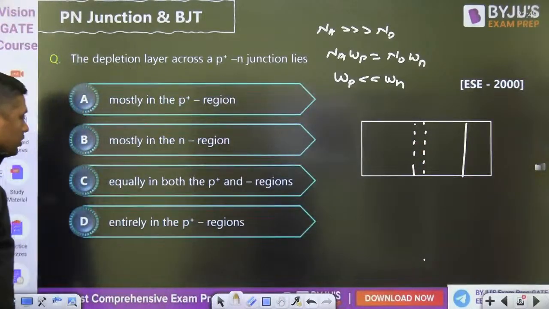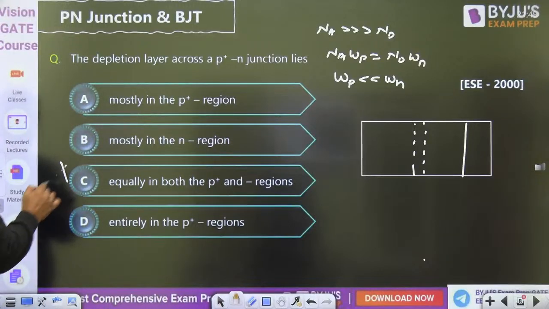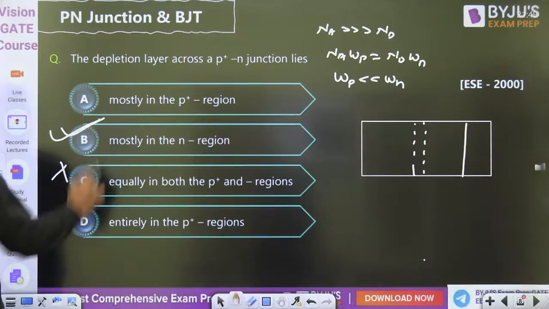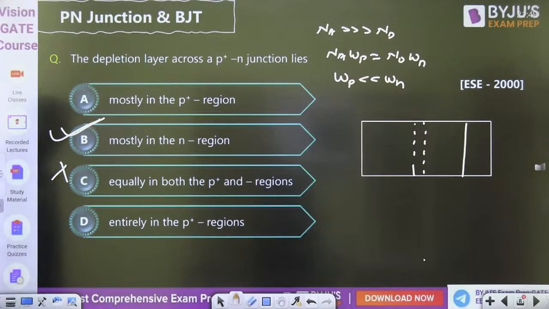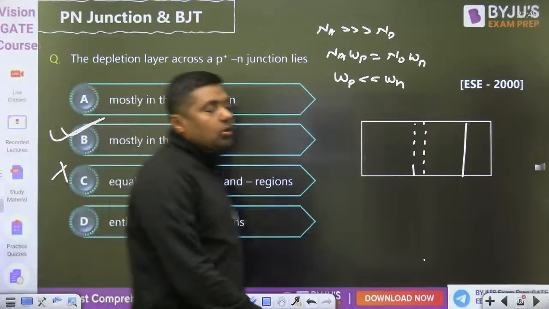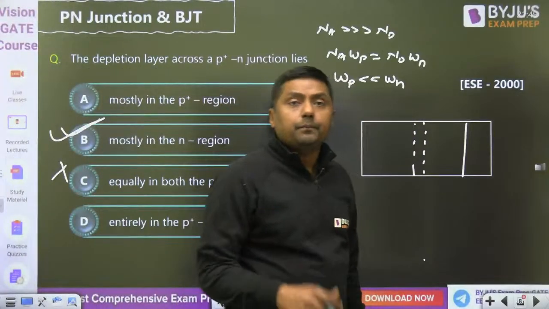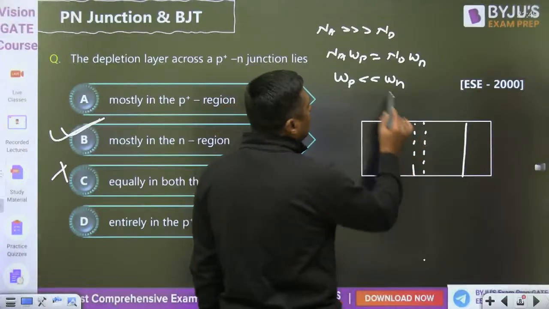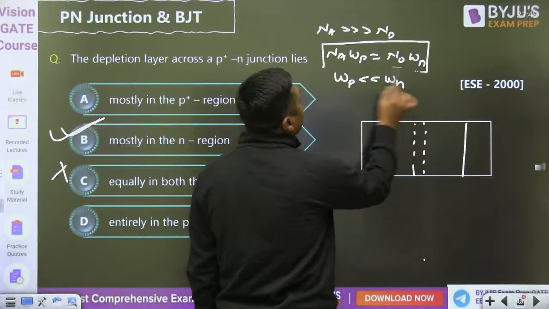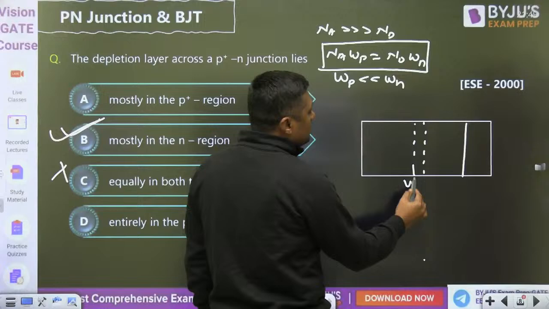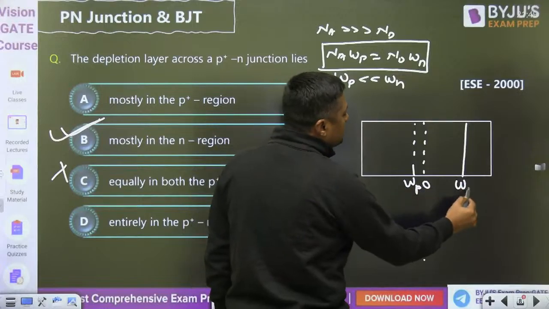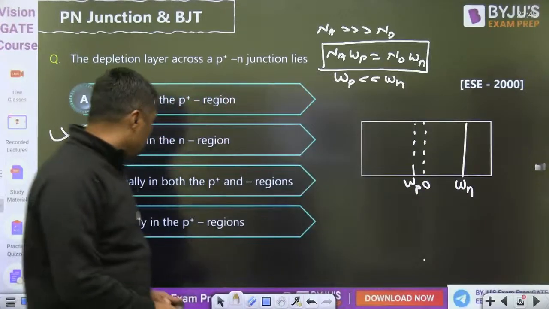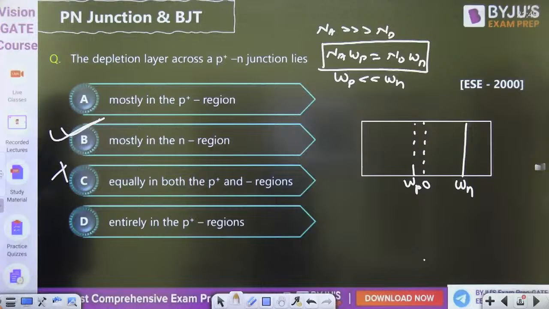Equally in both and P region, wrong. Mostly in N region, that is correct. Equally? No, that is not equally. Okay. Mohit, it is clear? Rajesh, it is clear? B is the answer. And that is the formula for that. This is the depletion width in P side, and that is the depletion width in N side. Now, this type of questions, very simple basic questions.